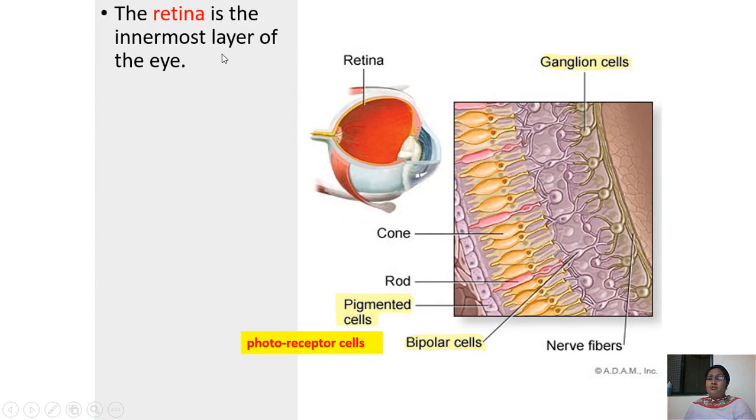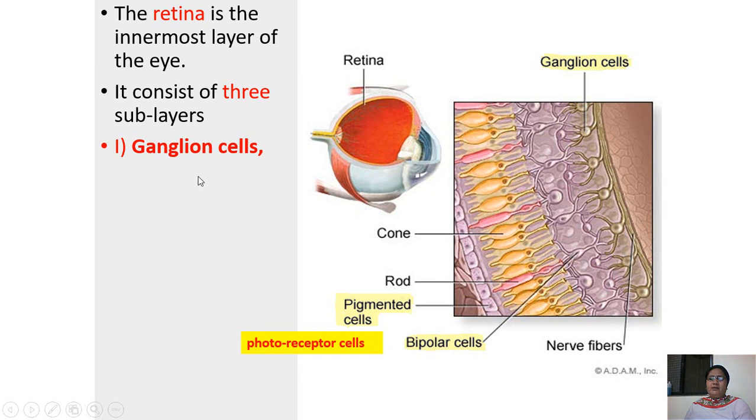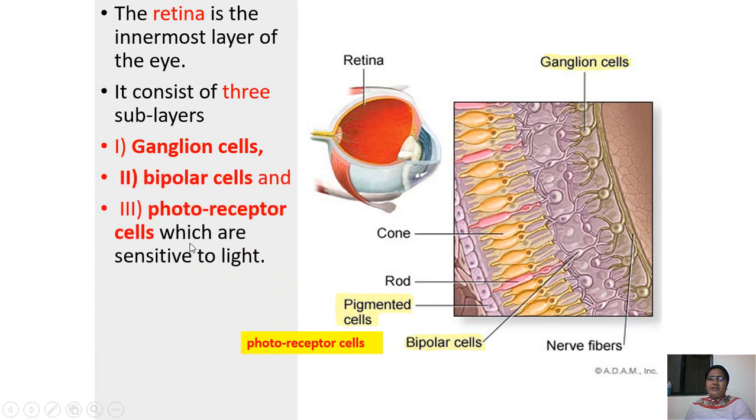Then you have the innermost layer. Now the first layer was sclera, the outer layer, the middle was choroid, and the innermost layer is called the retina. Can you see this retina here? This is the structure of an eyeball. First layer was sclera, middle layer was choroid, and the inner layer is retina. It consists of 3 sublayers: ganglion cells, bipolar cells, and the photoreceptor cells, which are sensitive to light.